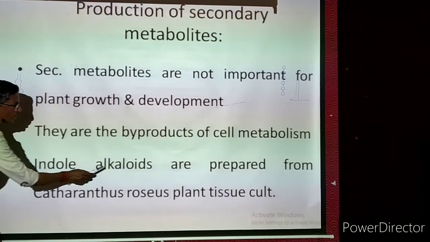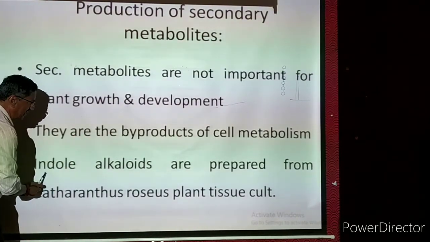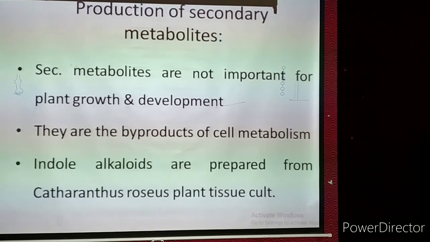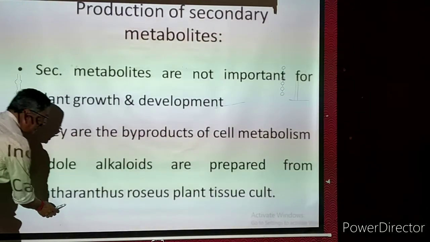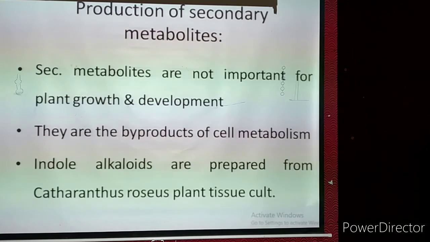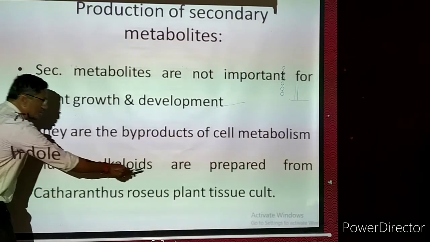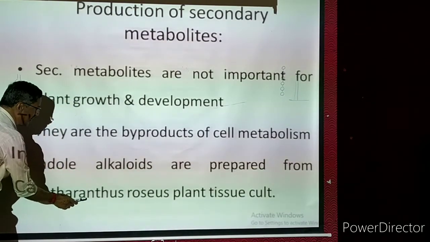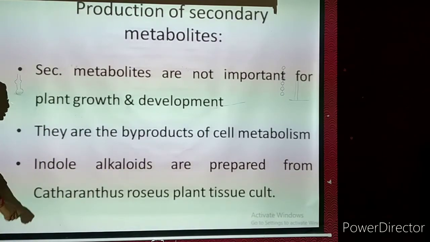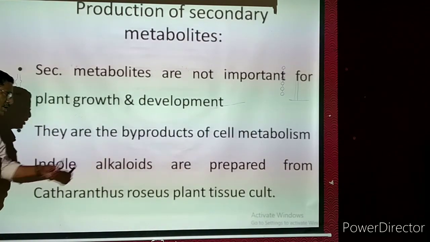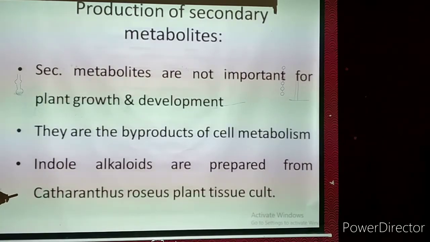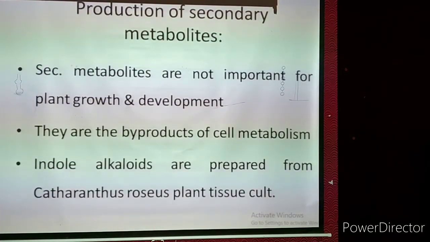Now one of the byproducts, we can call it one group, indole alkaloids, are prepared from Catharanthus roseus. One plant is there, Catharanthus roseus. At the time of plant tissue culture of this plant, one group of chemicals we are getting, indole alkaloids. The indole alkaloids are useful for the growth of other plants, and they are also called cancer curing chemicals. If human beings are affected by cancer, then it will cure that. So that will be manufactured.